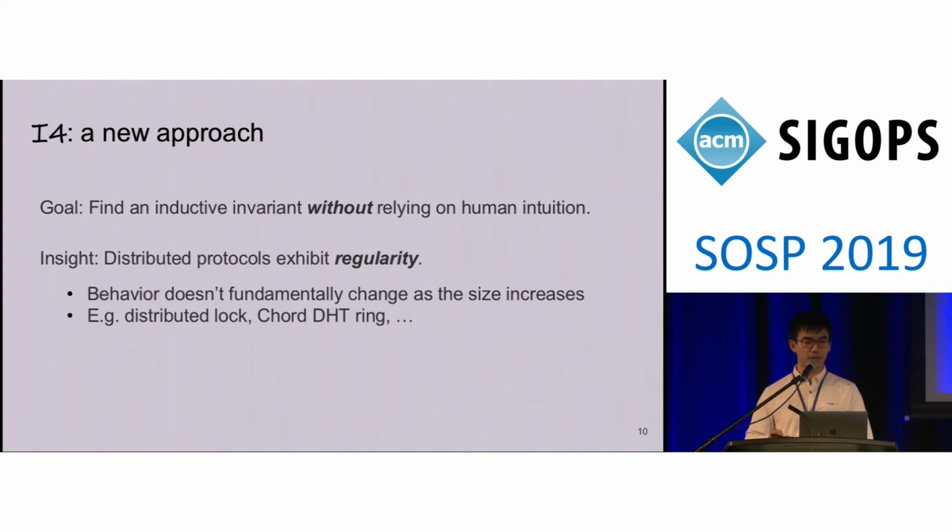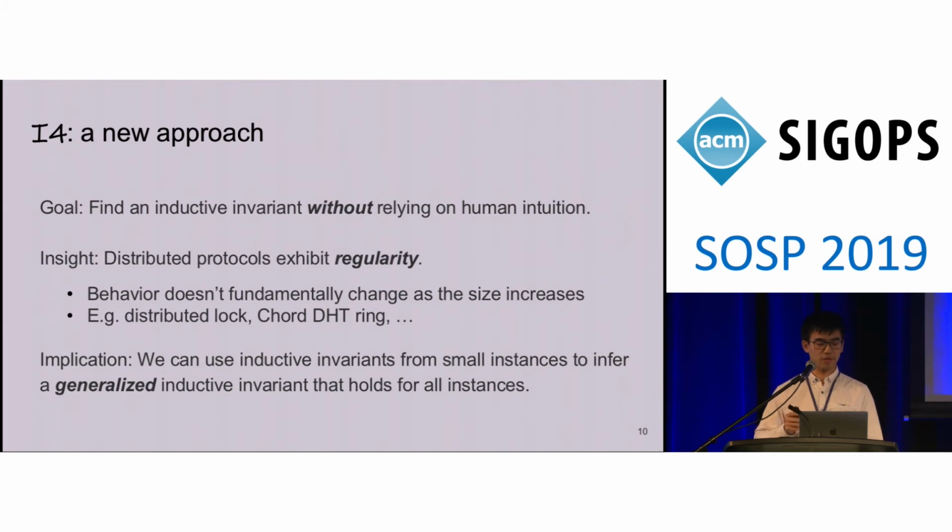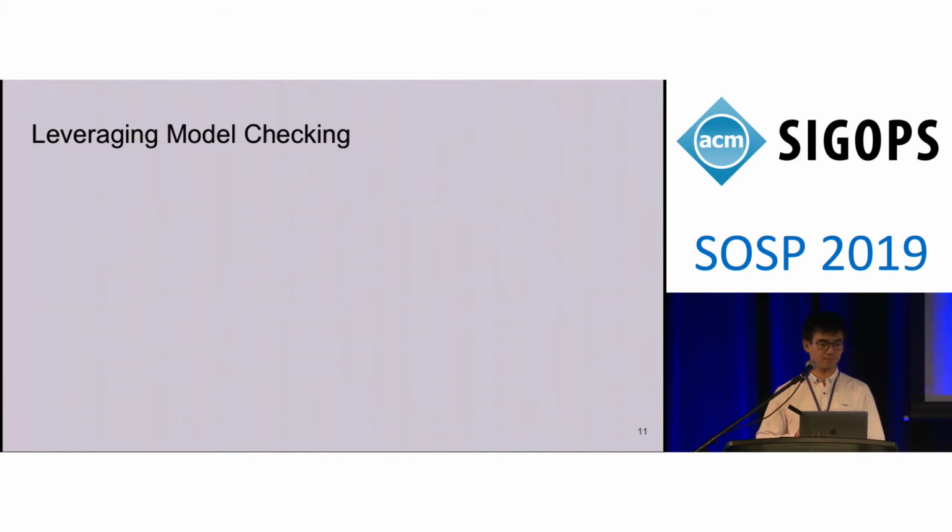And this regularity implies that we can use the inductive invariant from small instances to infer a generalized inductive invariant that holds for all instances. Now, how can we leverage this implication to automate the verification of distributed protocols? It turns out that finding an inductive invariant for small instances is not only easier, but can be fully automated if we choose the right tool. That tool is model checking. Model checking can automatically explore the state space and find the inductive invariant.